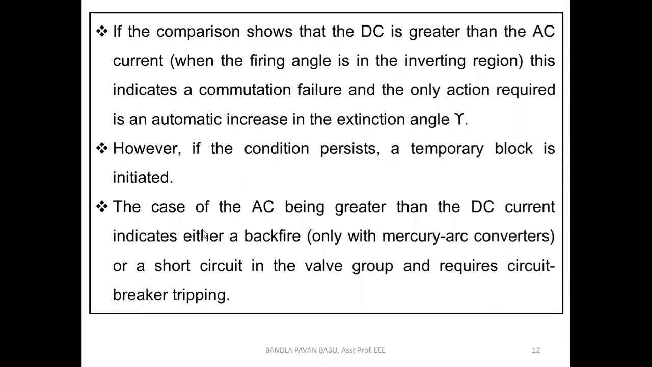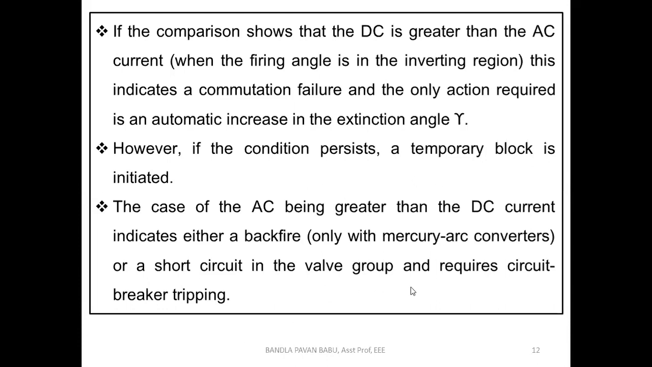Next, the case of the AC being greater than the DC current indicates either a backfire or a short circuit in the valve group. If the AC is greater than the DC, that means after the rectification the process is fine. If the AC is greater, there may be a chance of backfire. Backfire happens only in mercury arc converters, so there is no issue with thyristor based converters.